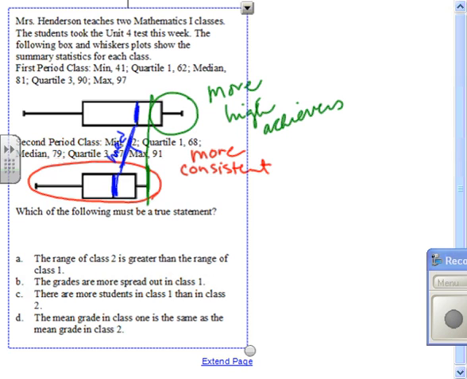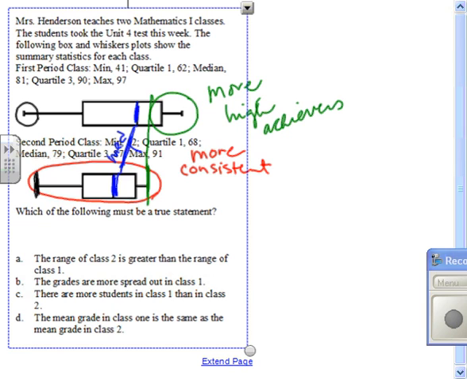But let's look down here on the low end too, because that matters. The low end down here, not only was second period more consistent, but they didn't have these people, the tail end of that one. There are some people who, I suppose around all of those high achievers, just quit and gave up.